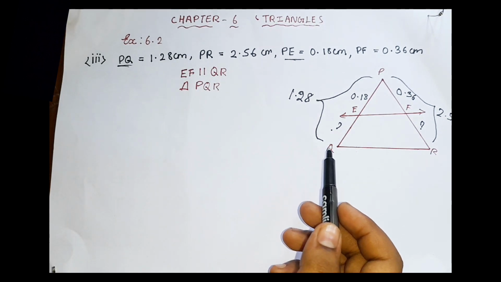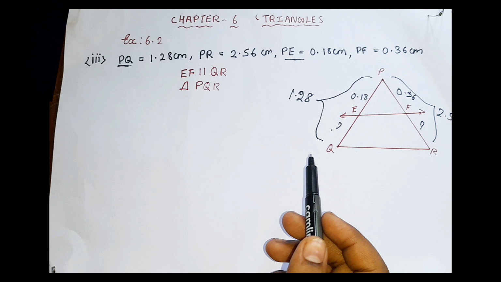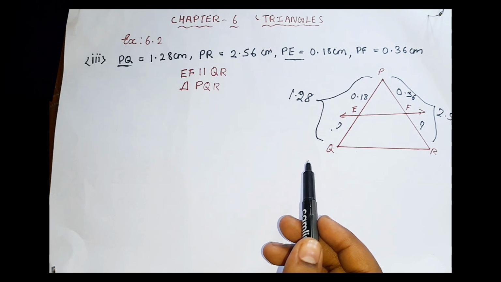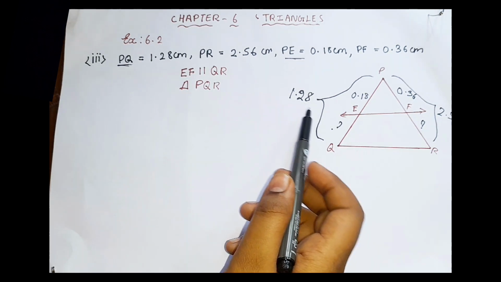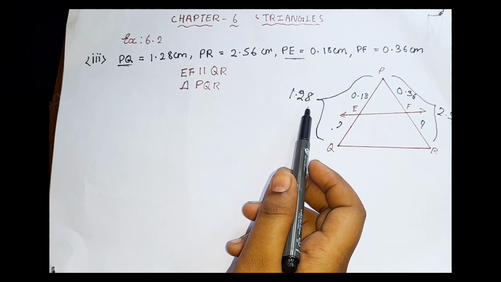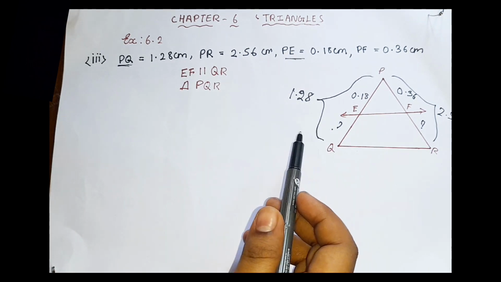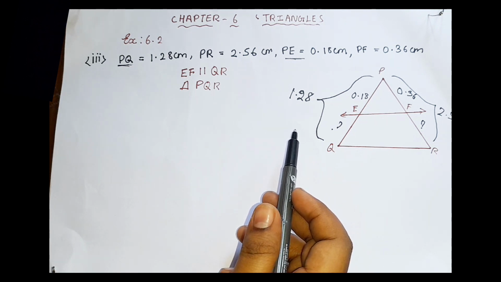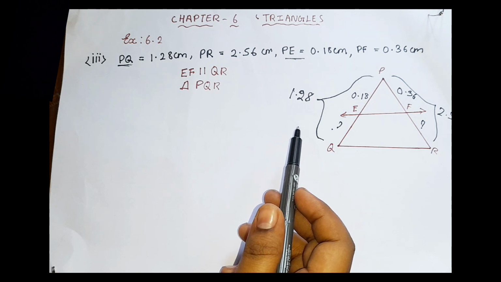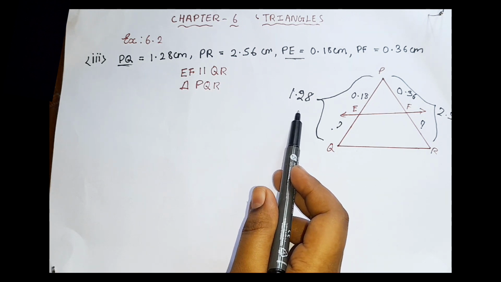First of all, when you look at the question itself, it is somewhat different compared to the rest of the questions. Here they just mentioned one extra value, that is 1.28 centimeter, the complete value. If they had mentioned something odd, we are supposed to find the answer from that odd one. Here the odd one is 1.28 centimeter.